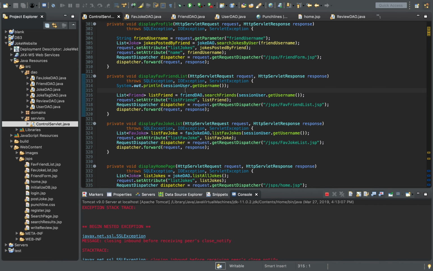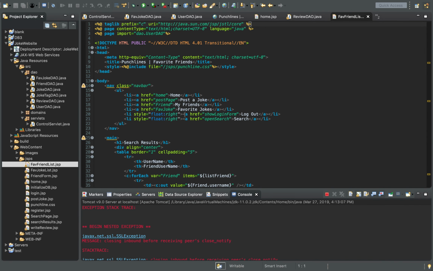So right here, I get the username. I create a new list of list friend from friends. I get the username of the session user, so whoever is logged in, get their username. Then I set the attribute for list friend, which is from the JSP. And then right here I get the request, and it refers to my JSP which I created, which is right here. And I have the link right here.